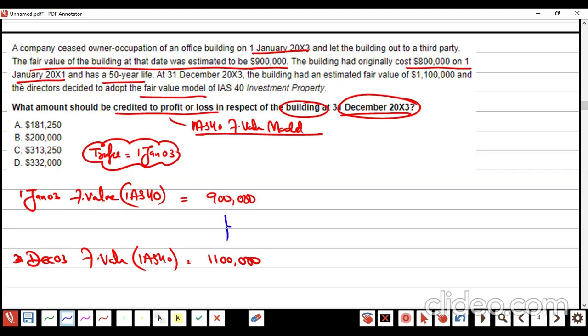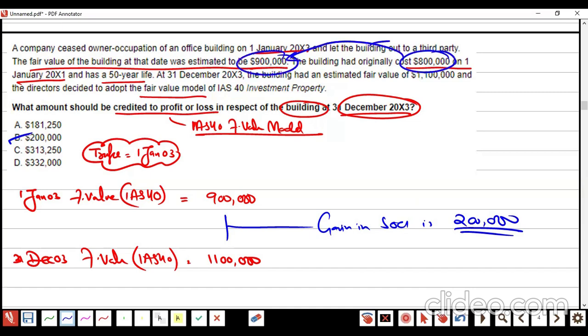Nothing. So the gain in SOCI is 200,000. Some students think it was cost 800,000 to 900,000, so an adjustment is needed.